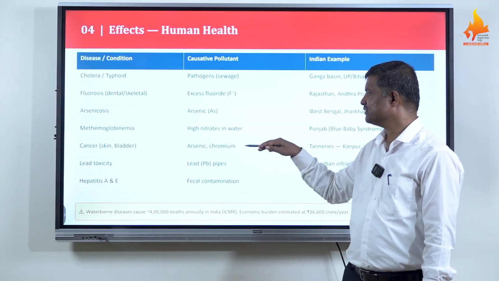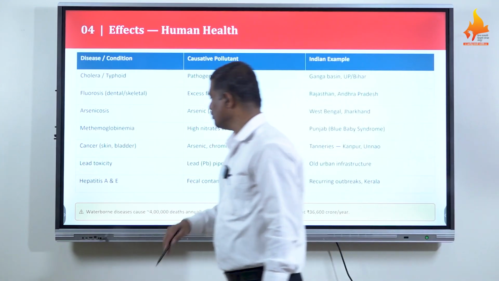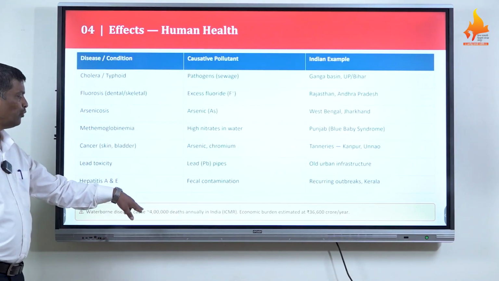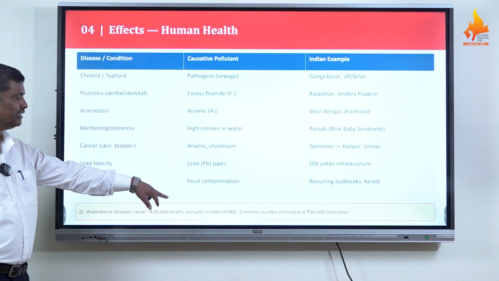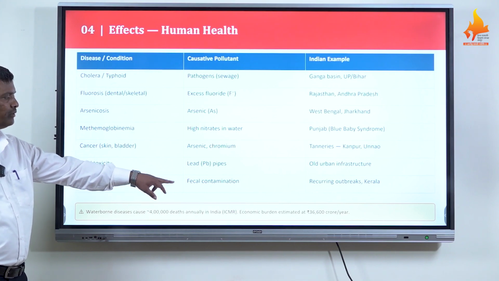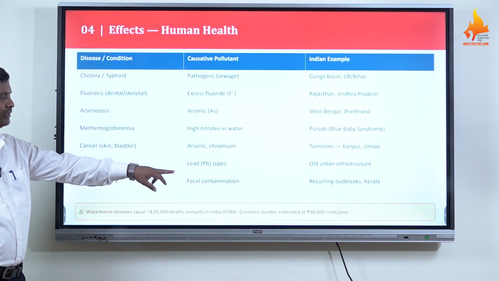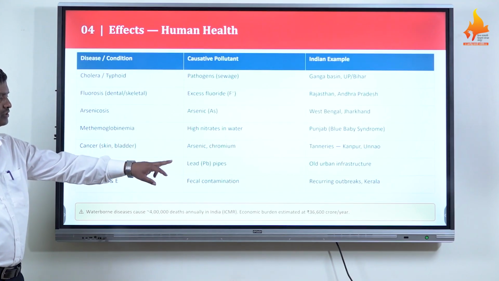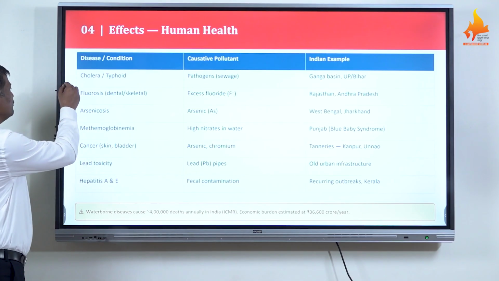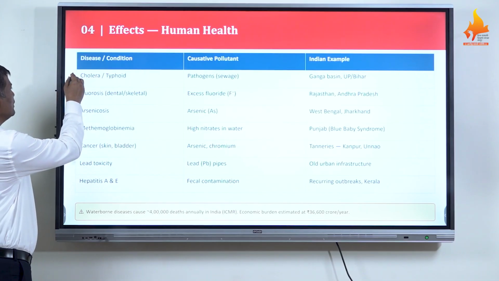Now think about this: waterborne diseases cause approximately 4 lakh deaths annually in India, according to the ICMR. The economic burden is estimated at rupees 36,600 crores per year, due to such adverse effects on the human population in India.